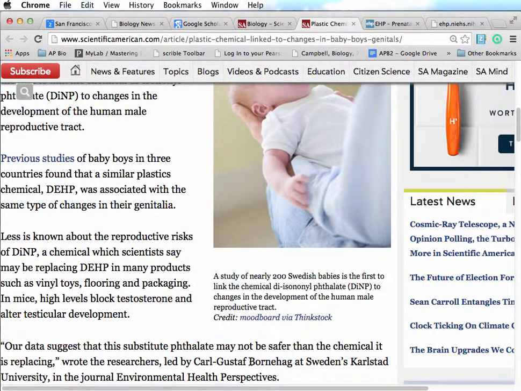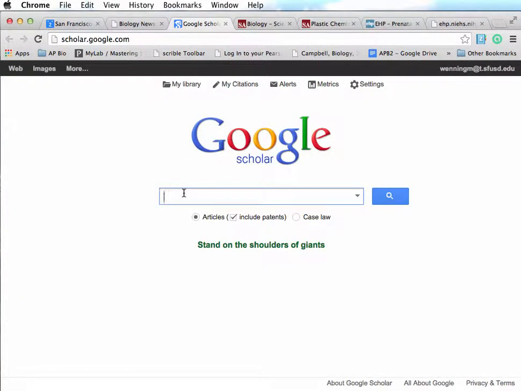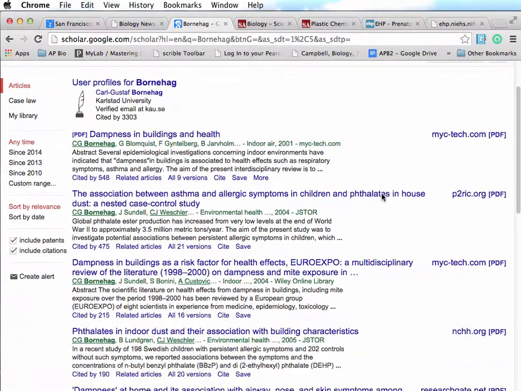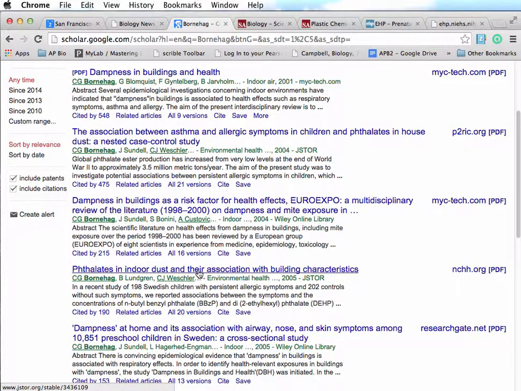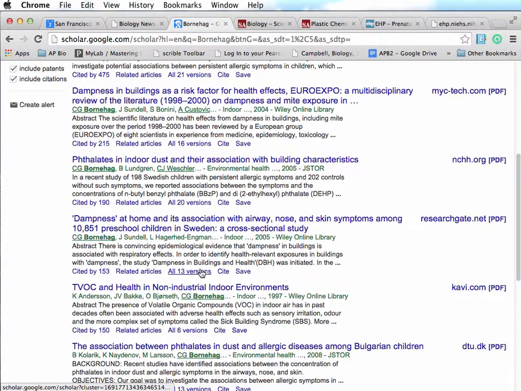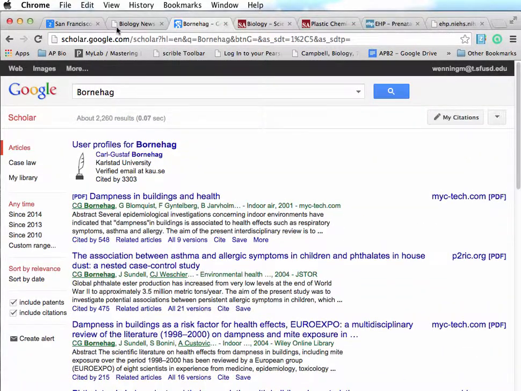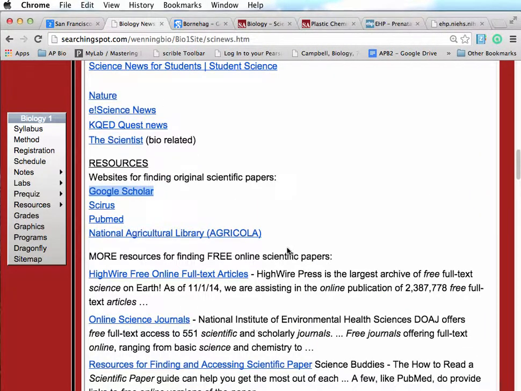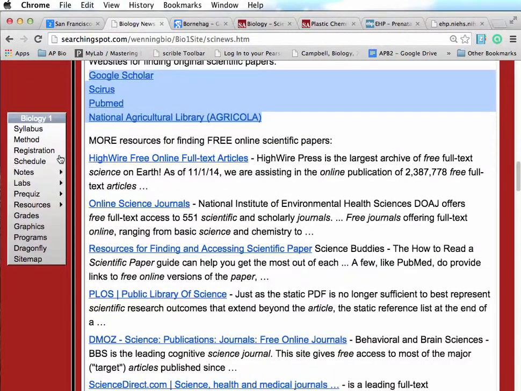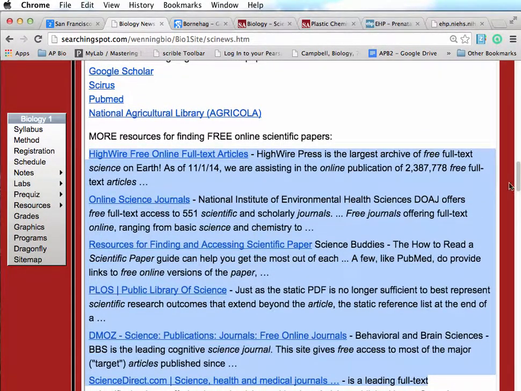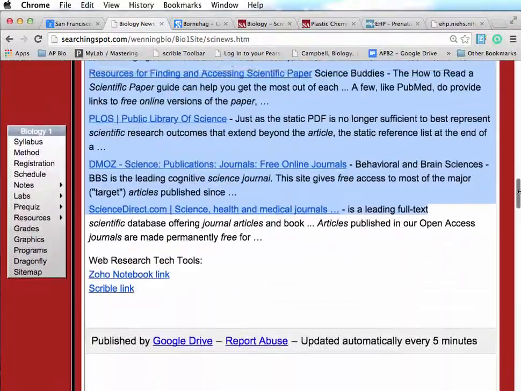I'm going to copy this and go to Google Scholar and go there, and it's probably somewhere in here. I probably want to use some keywords too. Anyway, these are all search engines for finding original published papers. Down here are several different websites that publish the original papers, and you might use that too.